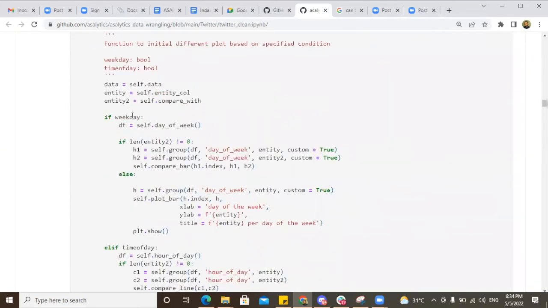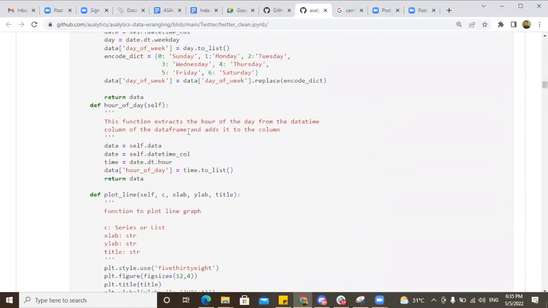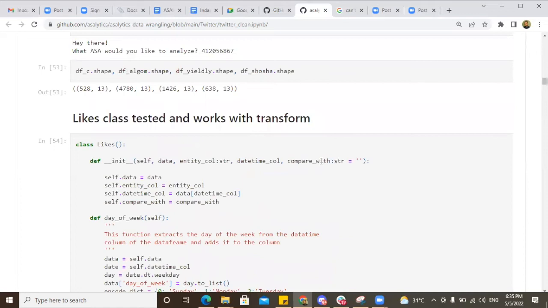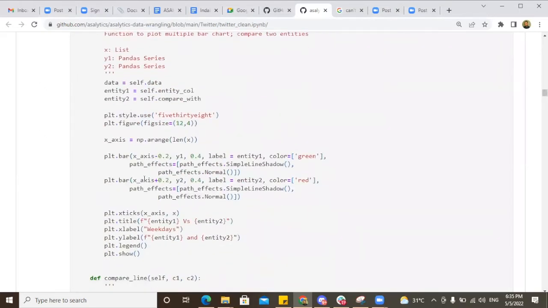So if weekday is Sunday through to Saturday, I called my day of the week method, which updates my data frame with the day of the week column. Then in my class function here, I have a parameter entity 2 that asks if you want to compare another entity with the original entity that you wanted to see insight on.